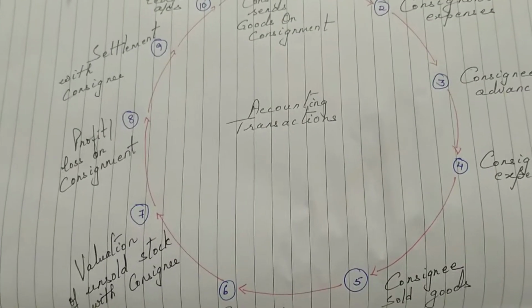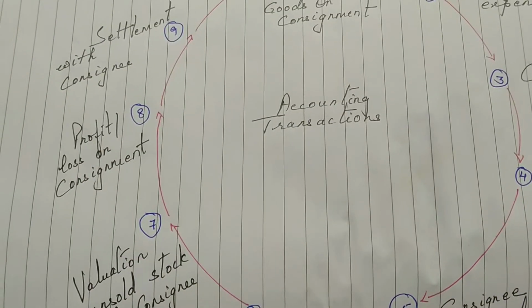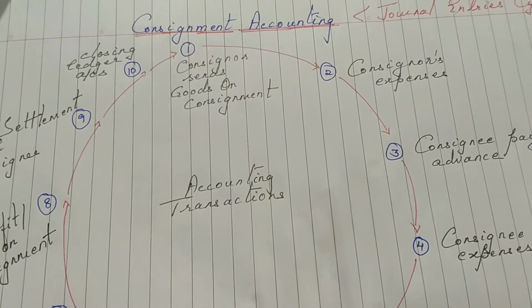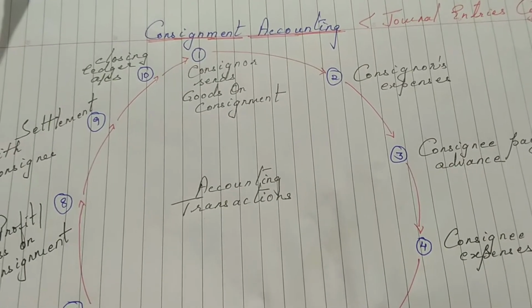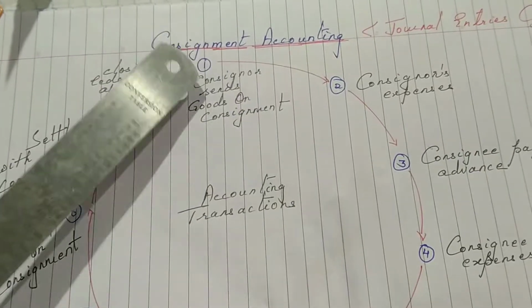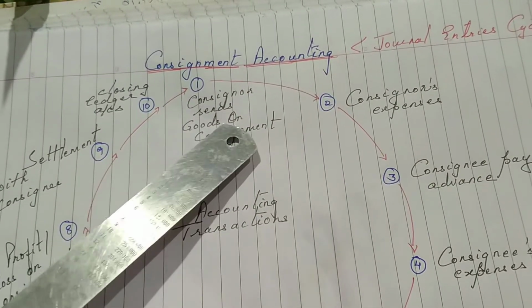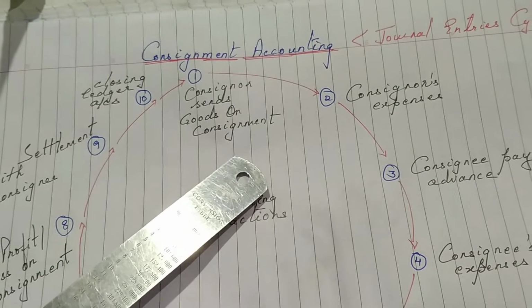You all already have an idea about consignment. Consignment is where the goods are sent by the owner to the agent so that the agent will sell all these products on behalf of the owner. So the first step in consignment is always the consignor sending goods on consignment.